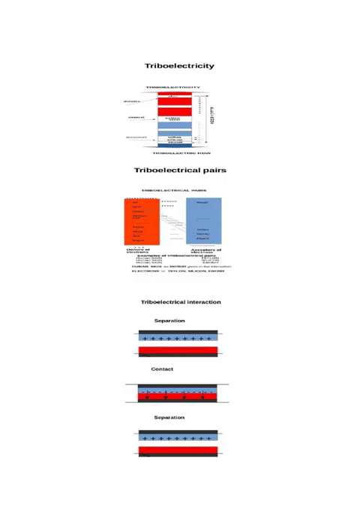Among triboelectric materials, it is possible to distinguish separate pairs of materials that, when interacting with each other, exchange electric charges. There are two types of triboelectric interaction: pressure separation and friction. In such interaction, electrons pass from the donor material to the acceptor material. Similar processes occur when one material is rubbed against another.